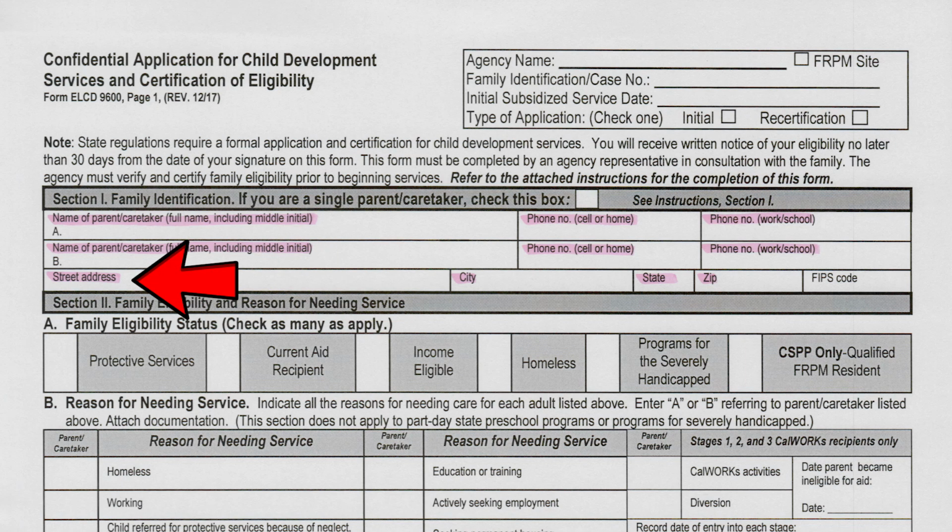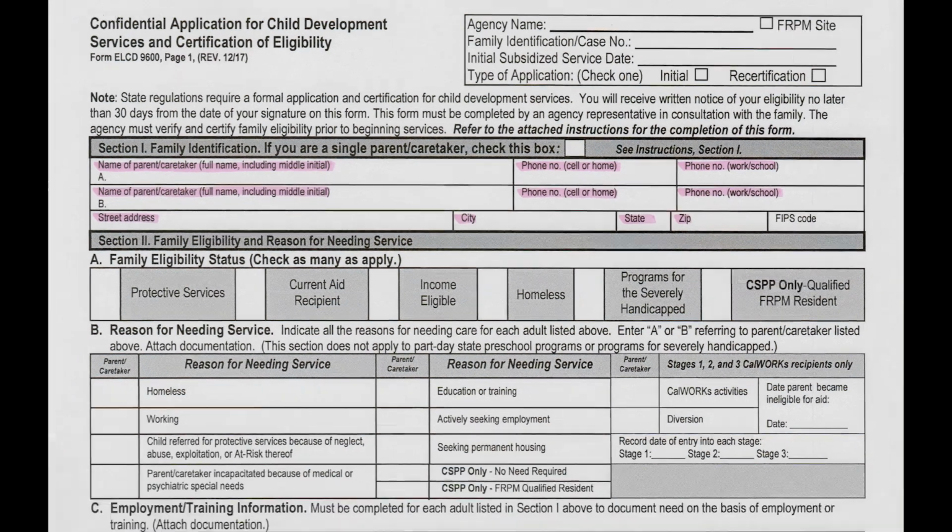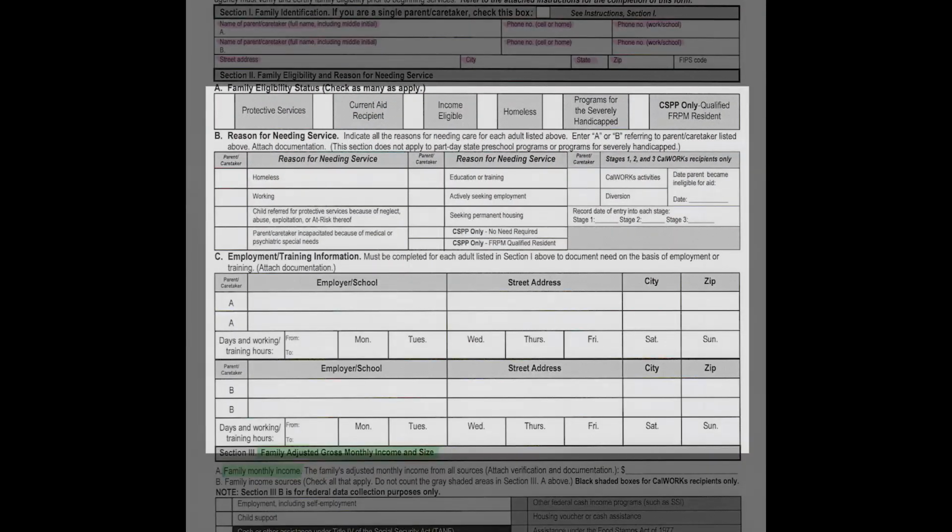We need the street address of the home. We need the phone number that we can contact the first parent at, and or the work number. We also need the contact information for the second parent or guardian on this portion here, as well as a work number if that applies. Please also include the city, the state, and the zip code. All this information here will be completed by one of our staff members. Do not complete any of this form here.